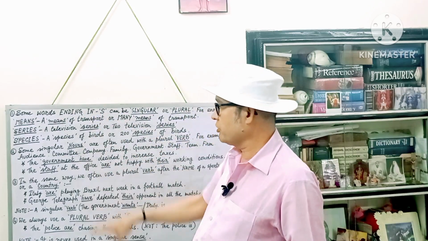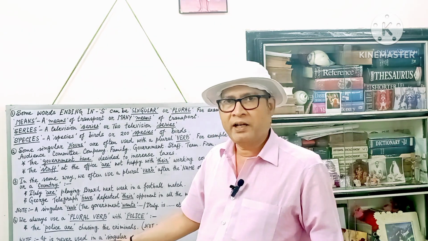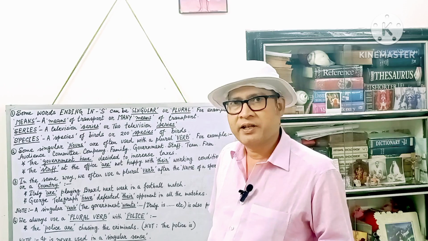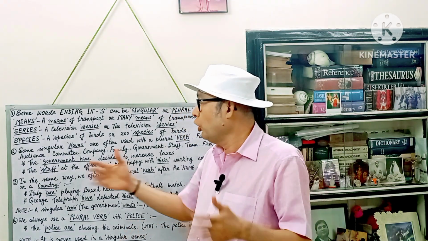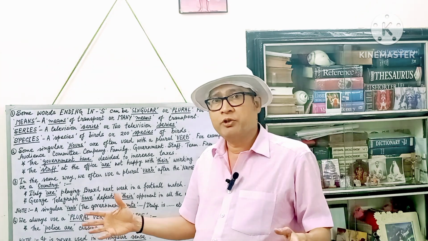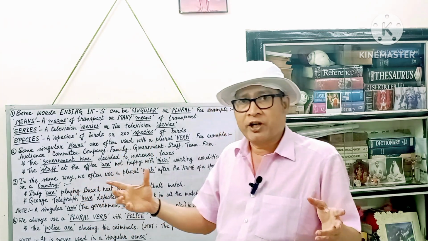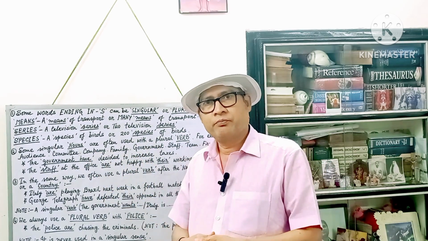So that is why I have just decided to help you out with these exceptions, so that when you speak English, you write something in English, you do not make any mistake, or you do not know that there are some words which are clearly plural nouns in nature, but they are used with singular verbs.